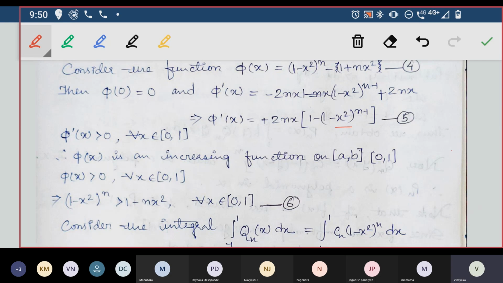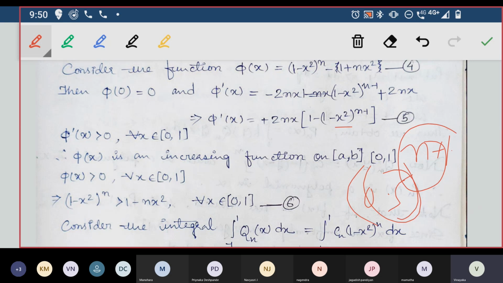So 1 minus x square is less than 1, once again some decimal like 0.5 or 0.6, power n minus 1. If you increase the power, once again 0.5 square will be less than 0.5.